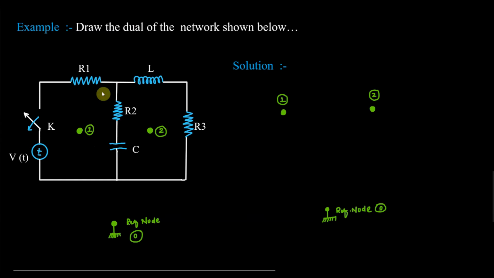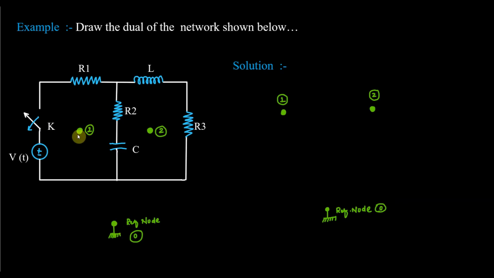So in the first mesh, we have 5 elements. You can see that a voltage source is there, the switch is there, and the resistance is there. So we will take them one by one and join here. I will take the first element, which is this voltage source. So connect this voltage source between the node corresponding to mesh 1 and the reference node.